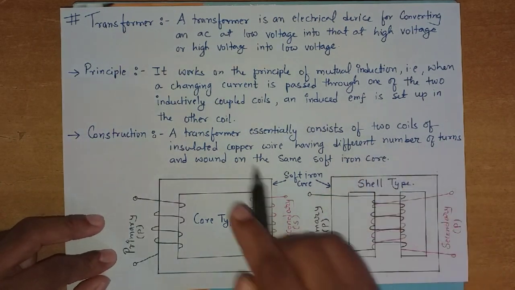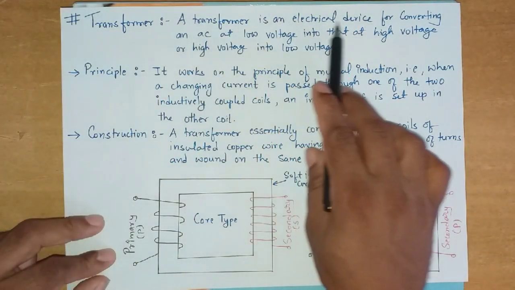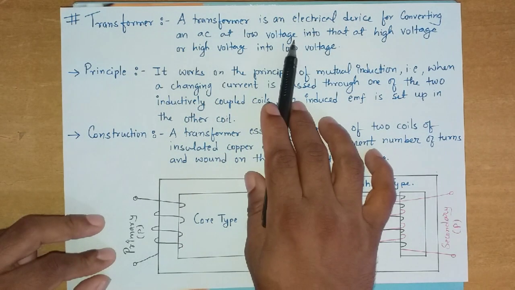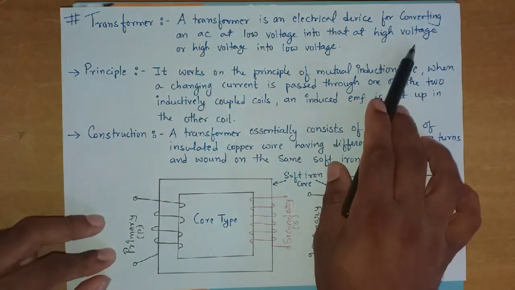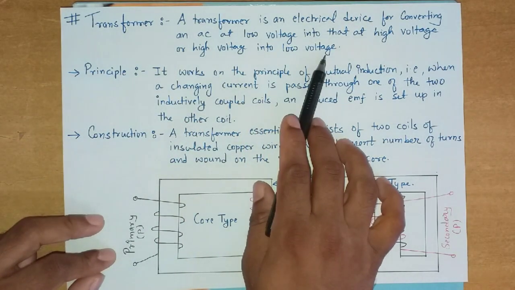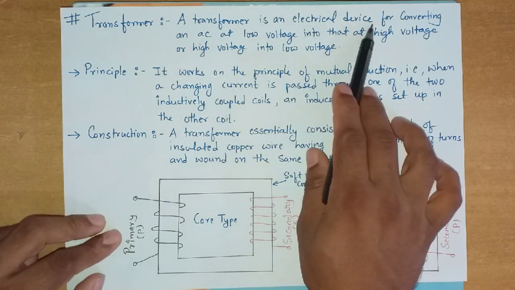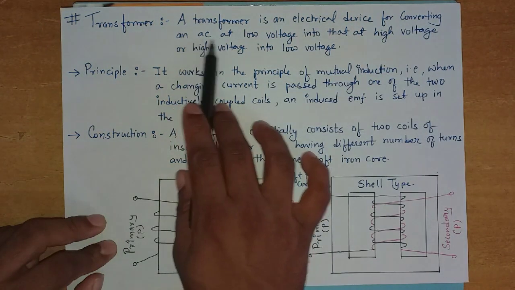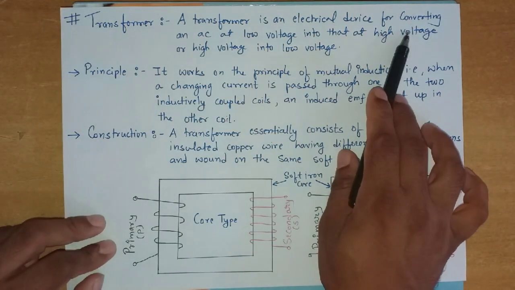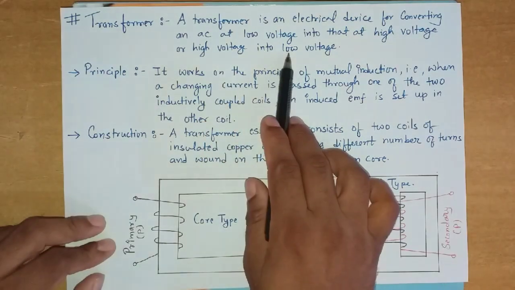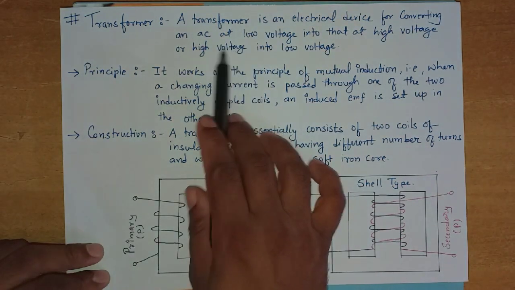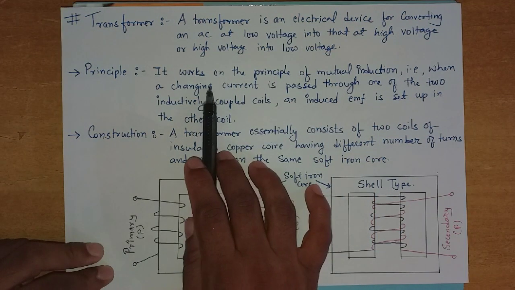So let's see what a transformer is. A transformer is an electrical device for converting an AC at low voltage into that at high voltage, or high voltage into low voltage. So it's an electrical device which converts AC of low voltage into high voltage and high voltage into low voltage. So it's vice versa. Clear? It converts low voltage into high and high to low.